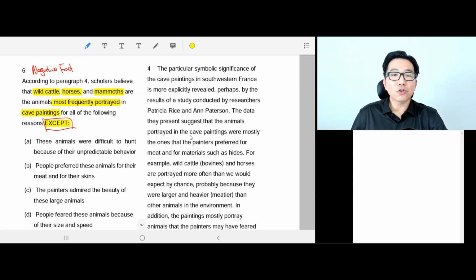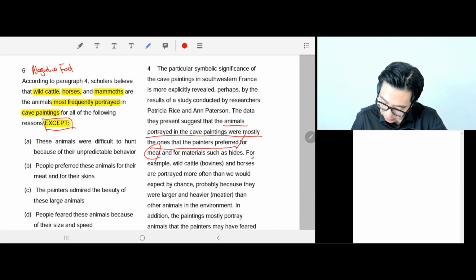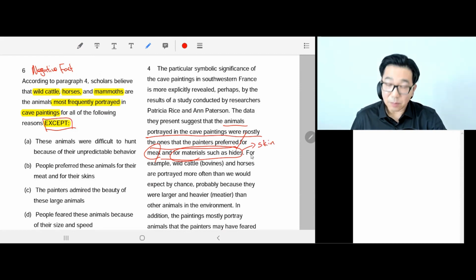The animals portrayed in the cave paintings were mostly the ones that the painters preferred for meat and for materials such as hides. Okay, so the animals they drew were mostly the ones the painters preferred for their meat and materials such as hides. Hides is another word for animal skin.